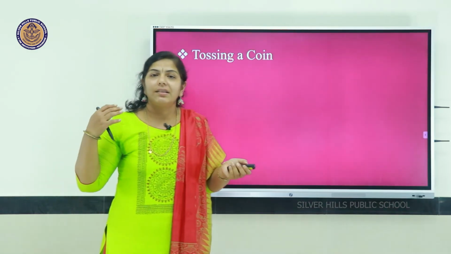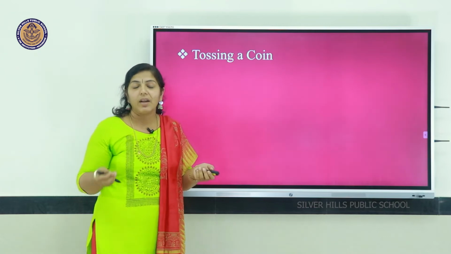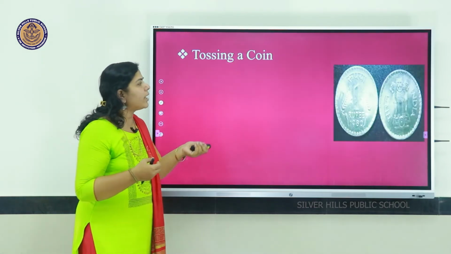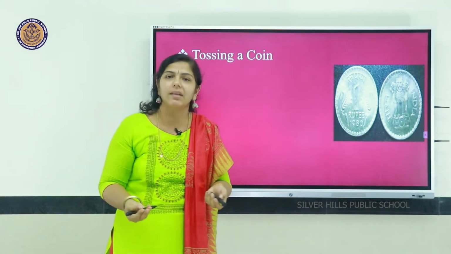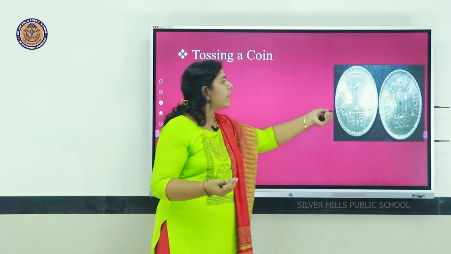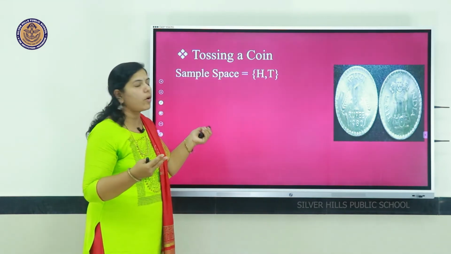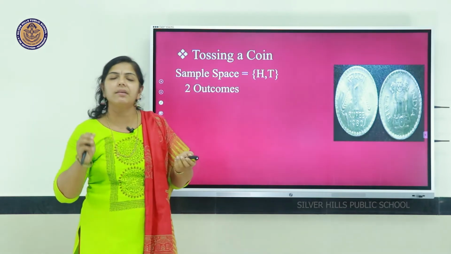Now, let us consider another case. Till now we considered throwing a die. Now, we will toss a coin. While tossing a coin, what are the possible results? That is head or tail. Two possible outcomes when we toss a coin, that is head, tail, that is sample space is H, T.